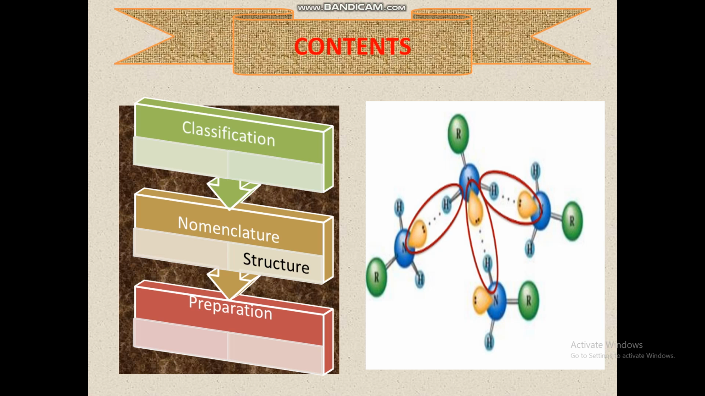So the content of today's discussion on aliphatic amines is: classification based on the alkyl group it contains, nomenclature in the IUPAC system and common system, and the structure of aliphatic amines. In the structure of amines, we will look at hybridization, bond angle and bond length. Then the preparation, the different methods of preparation of amines.